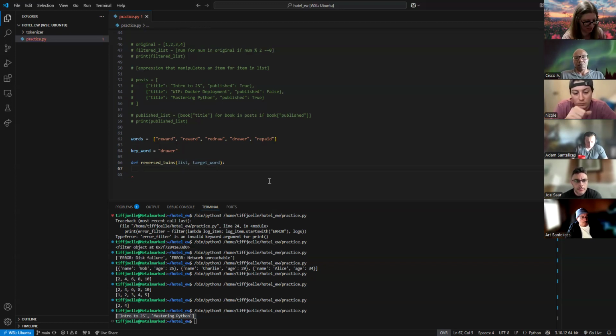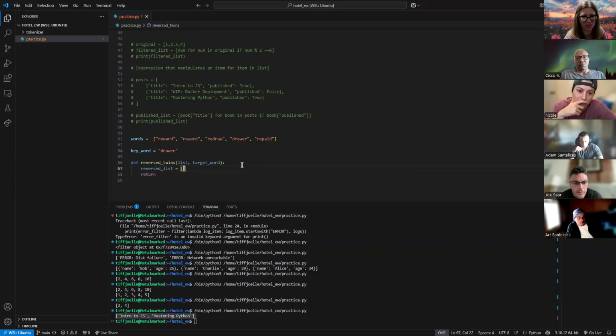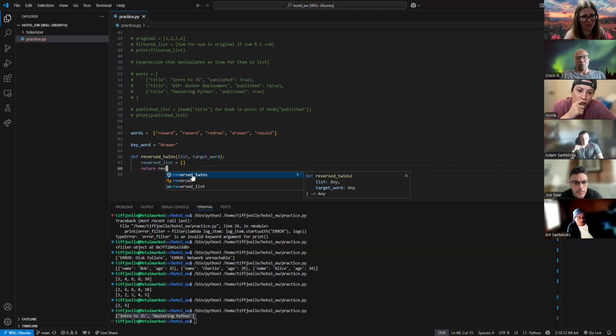Since list comprehension is typically a one-liner, I can just return this and do my list comprehension here. If you get weird about doing a whole bunch of stuff after your return statement, feel free to go ahead and do reverse list equals, and then your list comprehension, and then return your reversed list.